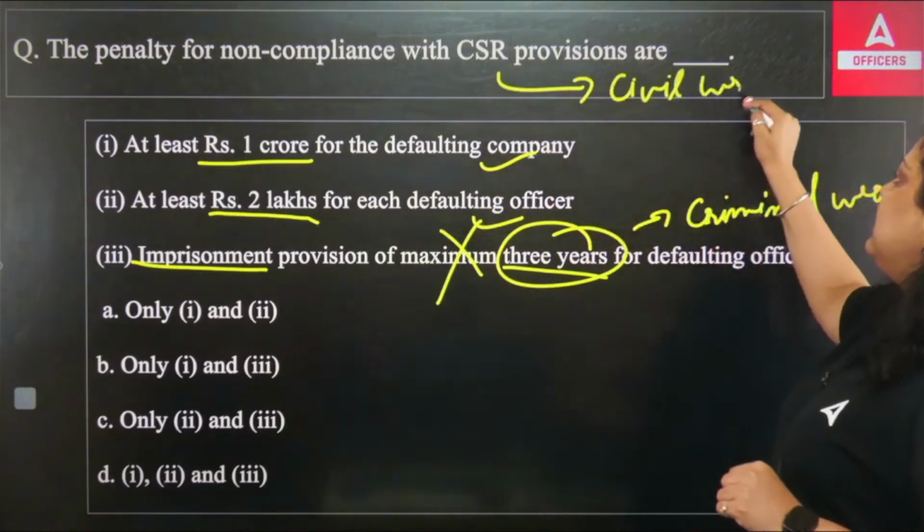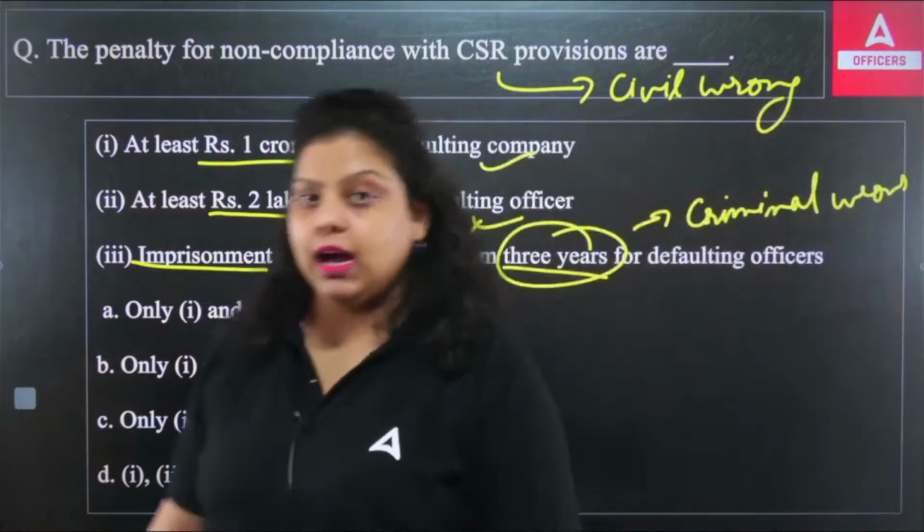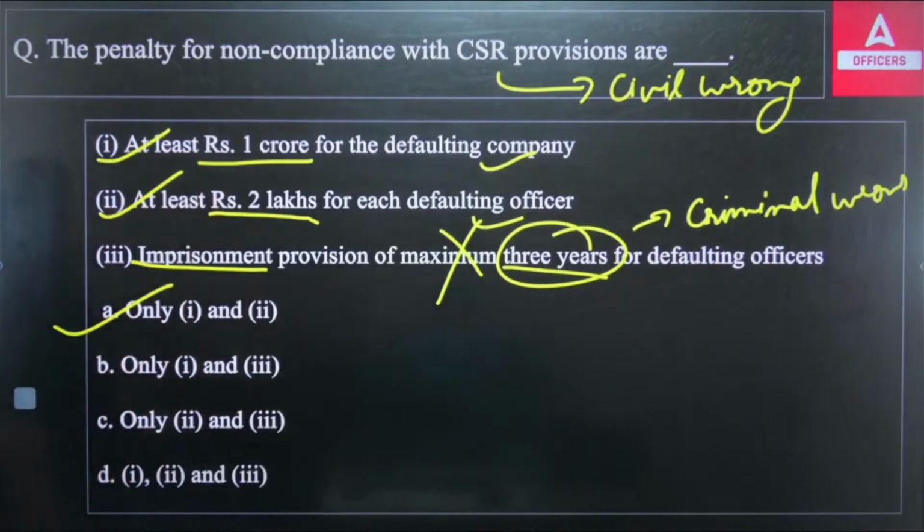Because it is under the civil wrong, you have to pay only a monetary penalty, the imprisonment will not apply after that. So the first and second are true, that you have to provide this penalty in case you haven't fulfilled the CSR provisions. So the right answer will be your A option.